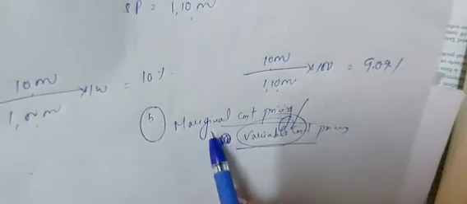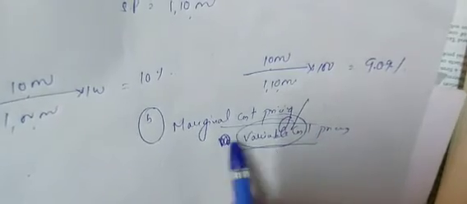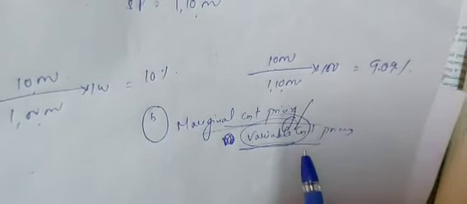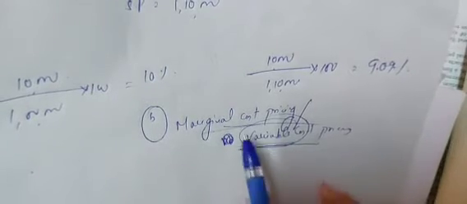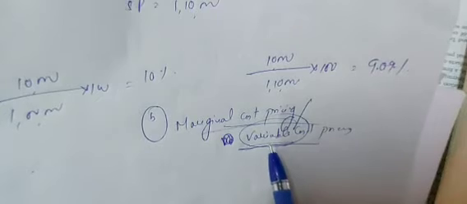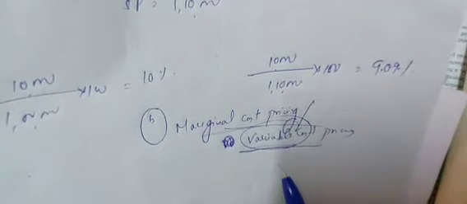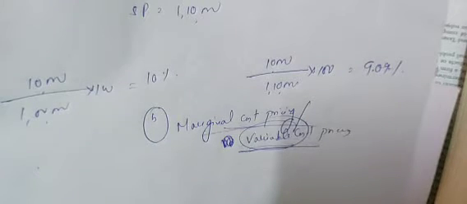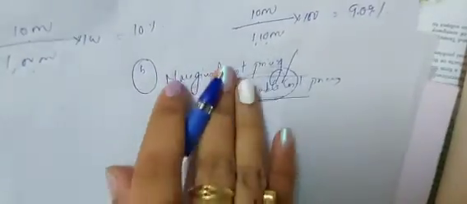Anyways, marginal cost pricing. What is the marginal cost of a product? It is actually the variable cost of a product. So what is this marginal cost pricing, or the variable cost pricing? Here the firm aims at just recovering the variable cost of the product. What is the firm's main aim? The firm's main aim is to recover only the variable cost or the marginal cost of the product.